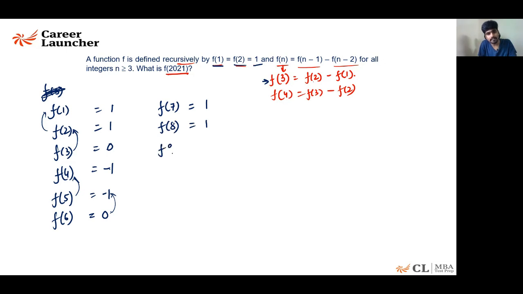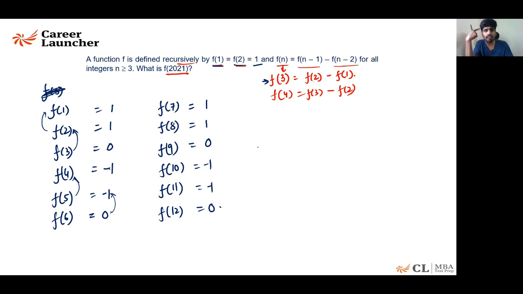F of 9 by the same process is going to be 0. F of 10 is going to be minus 1. F of 11 is going to be minus 1. F of 12 is also going to be equal to 0. So what you can see is that this function repeats itself. The values thrown out by the function repeat itself in every 6 integers.